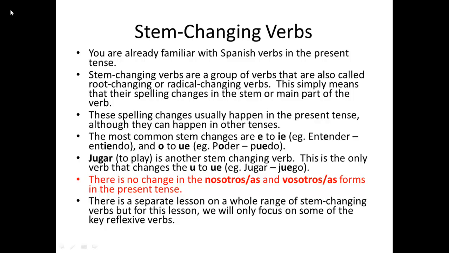There is no change in the nosotros, nosotras, and vosotros, vosotras forms in the present tense. There is a separate lesson on a whole range of stem changing verbs, but for the purpose of this lesson we will only focus on some of the key reflexive verbs.